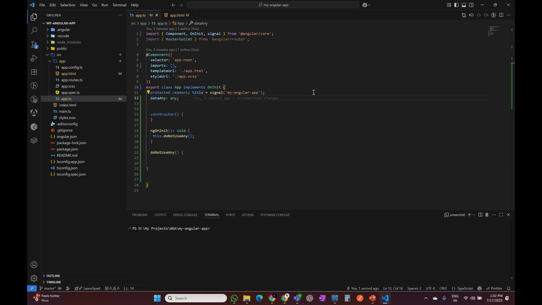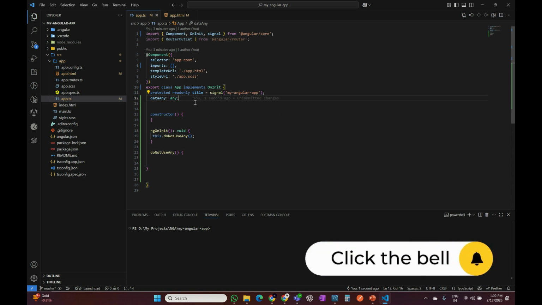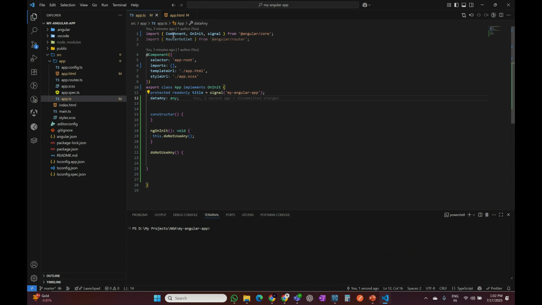Hello folks, in today's video we'll learn why we should not use type any for any variable in TypeScript. I'm using a small Angular application, so here is app.ts, my TypeScript file. Here I have defined one variable, data any, which is of type any. So what does that mean?